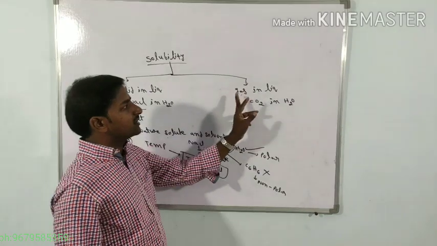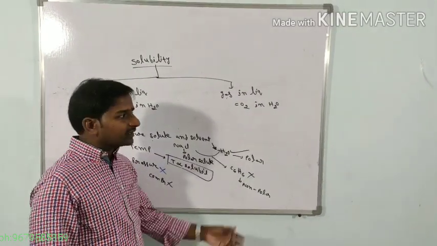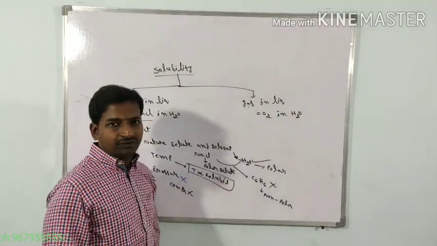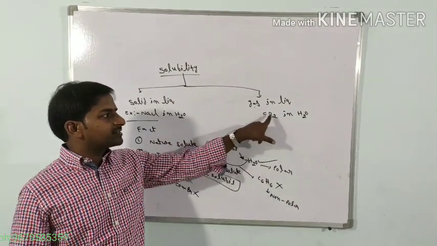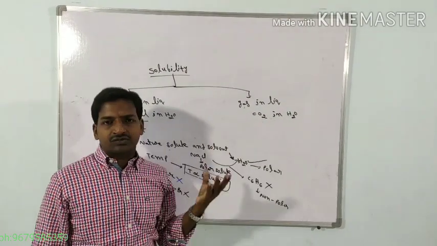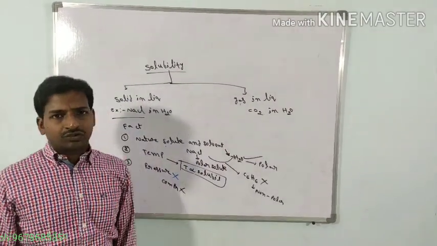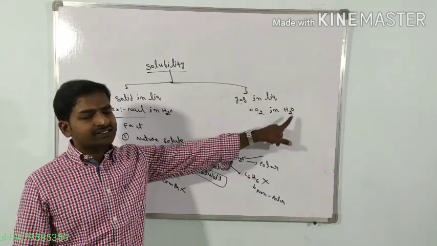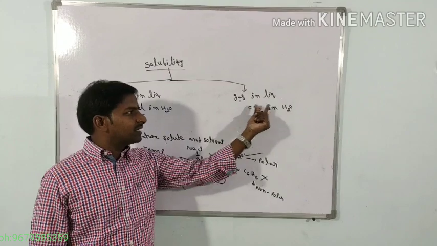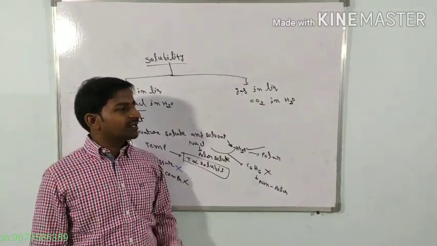Next, the second one is the solubility of gas in liquid. If we take the solubility of gas in liquid, the best example is CO2 in water. CO2 is carbon dioxide, and H2O is the water. The best example is normal soda water. Soda water is nothing but carbon dioxide in water. So that is the gas in liquid system, because CO2 is the gas and H2O is the liquid.